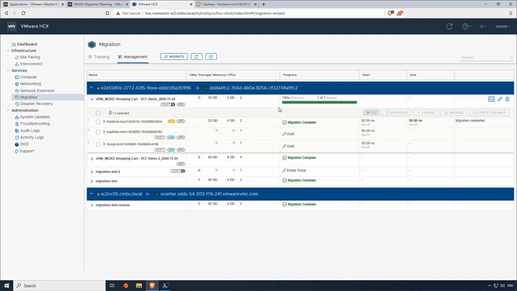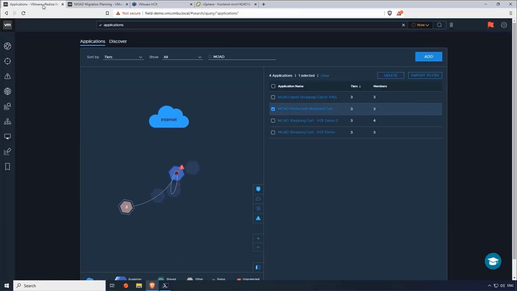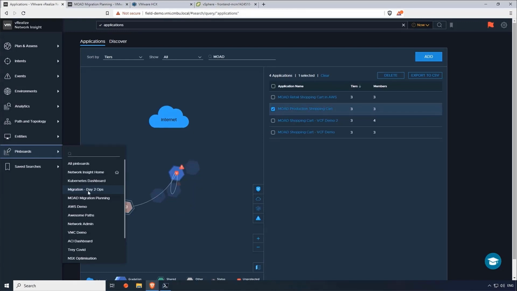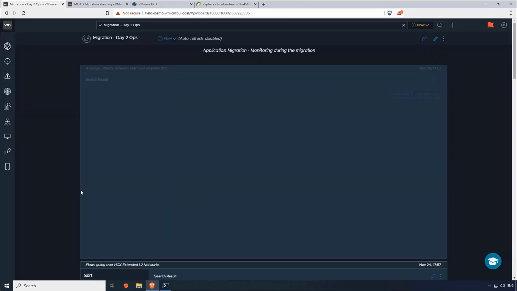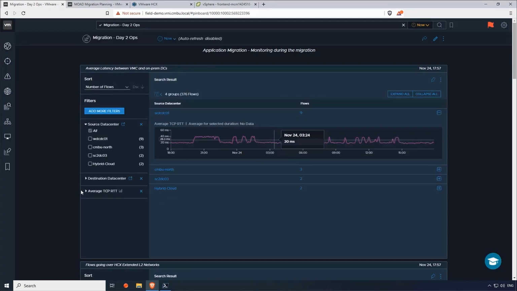So typically as a network admin, I'm not going to be bothered with these migrations, but I do want to keep an eye on these migrations. So what I've done also is put together a pin board for day 2 ops, while my colleagues are doing the migration over the data center interconnect using the ACX layer 2 extensions, in order to make sure that we don't have to re-IP our VMs and just making a couple of pings go away.